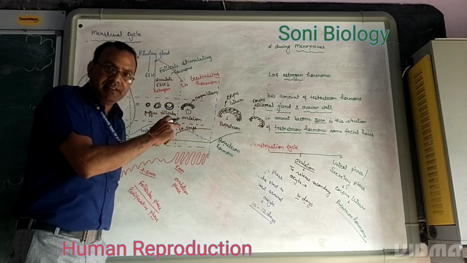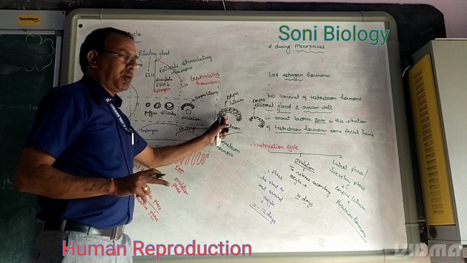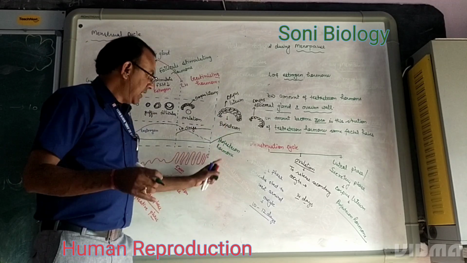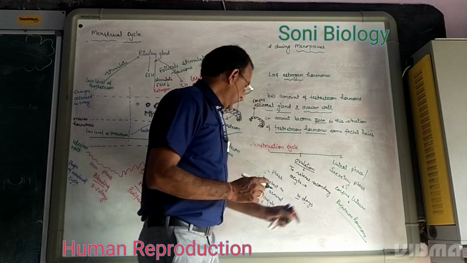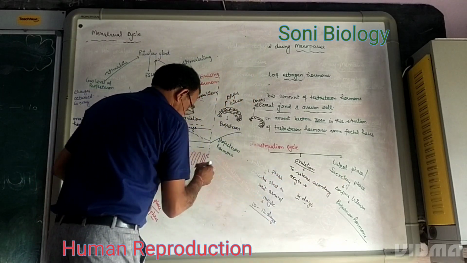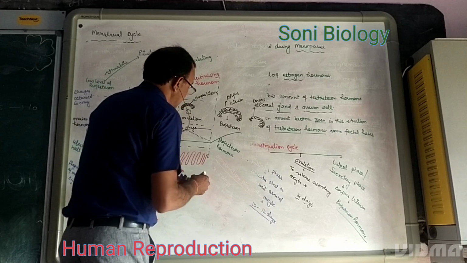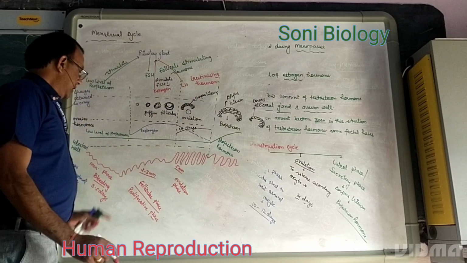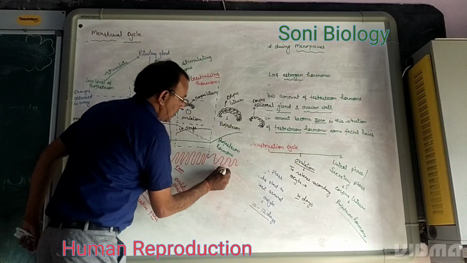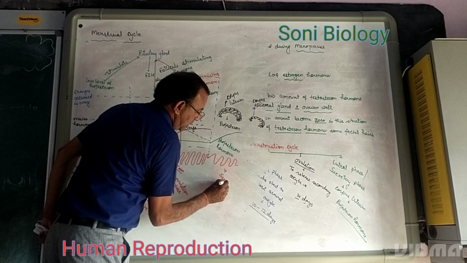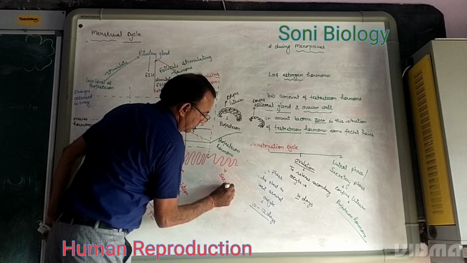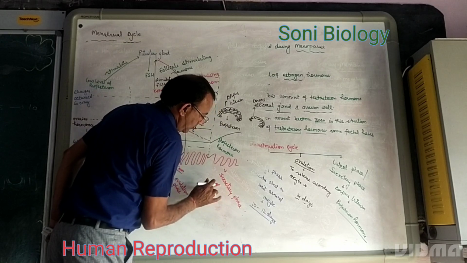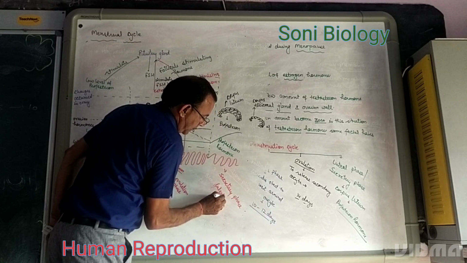Because the egg is fertilized. When the egg is fertilized, the corpus luteum secretes progesterone, and that is called the secretory phase. Again, the thickness of the uterine wall can be seen, and this is called the secretory phase or luteal phase.